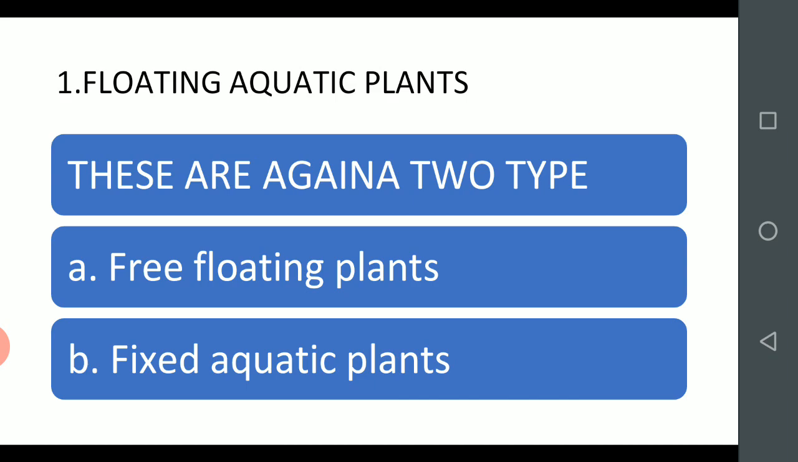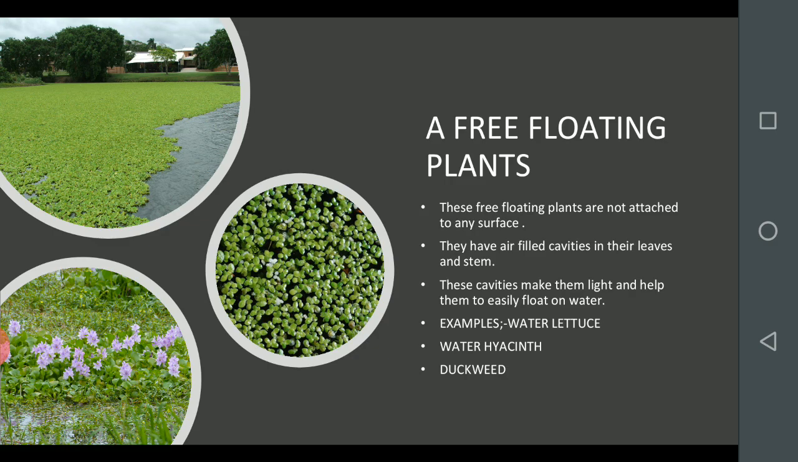First topic, floating aquatic plants. Floating aquatic plants are also of two types. One is free floating plants, another one is fixed aquatic plants. First one, free floating plants.